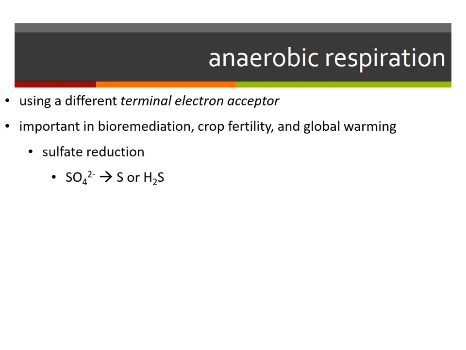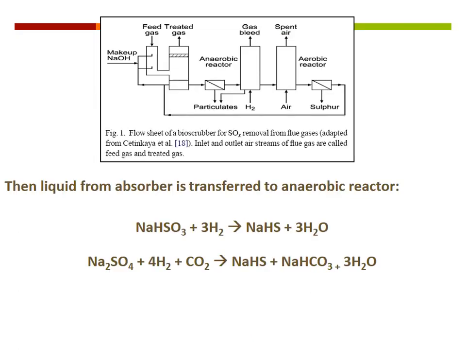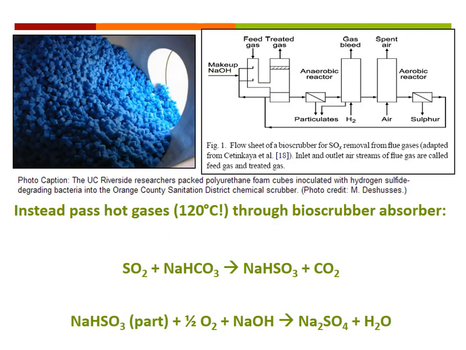If they were to use sulfate, for example, these Archaea species, Desulfovibrio, we can actually use them to our advantage. So, for example, there's a chemical company that is making this really acidic, toxic sulfate as part of its waste product, and it can't release that into the air. You can't just irresponsibly release this awful gas into the air. And so what they can do is they can actually run that gas through an anaerobic chamber.